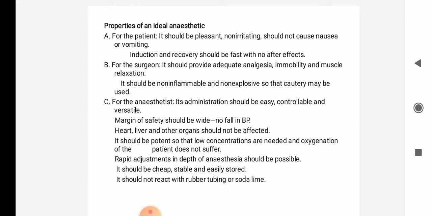Heart, liver and other organs should not be affected. It should be potent. Potent means a small quantity should produce more effect, so that low concentrations are needed and oxygenation of the patient does not suffer. Rapid adjustment in the depth of the anesthesia should be possible. It should be cheap, stable and easily stored. It should not react with the apparatus, that is rubber tubings or soda lime, etc.